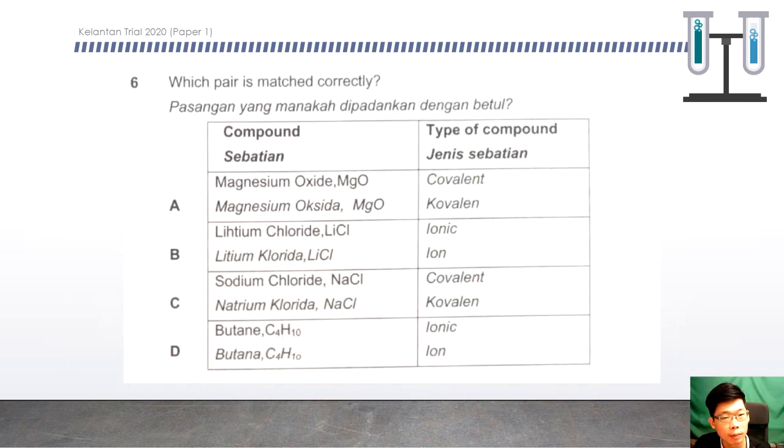Number 6. Which pair is matched correctly? Magnesium oxide is covalent? Magnesium is a metal and oxide is a non-metal, so it should be ionic. Lithium chloride is ionic, correct. Sodium chloride, metal and non-metal, so it is not covalent. Butane is covalent, sharing of electrons, so that is wrong. So B is the answer.